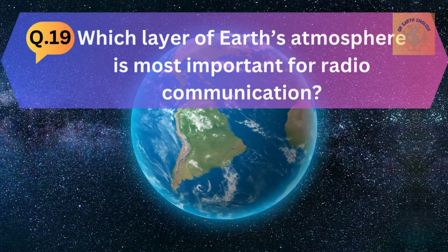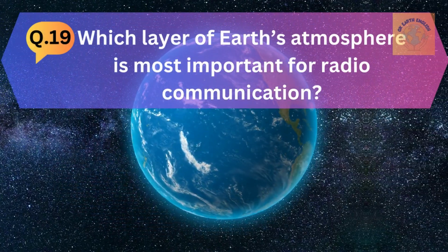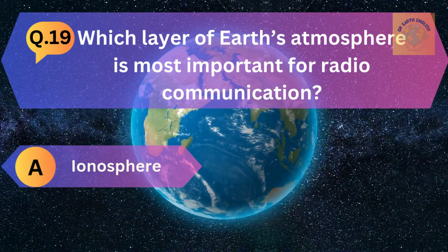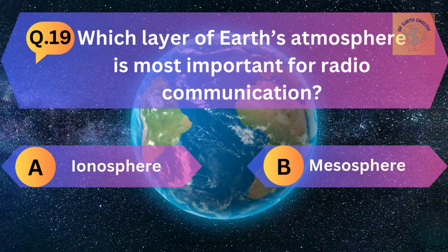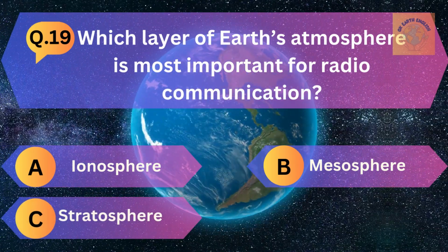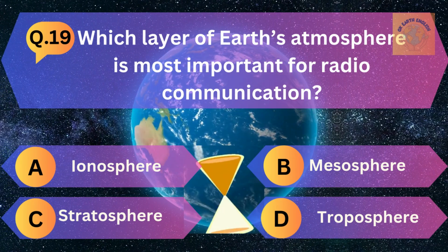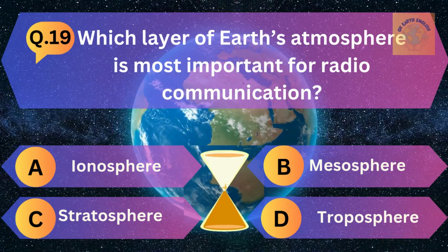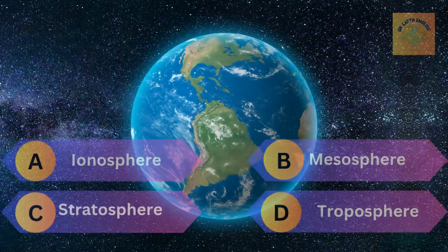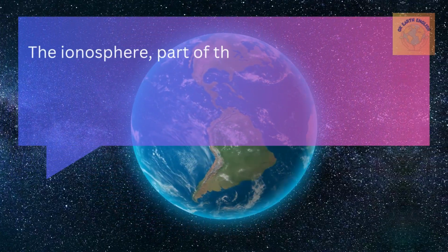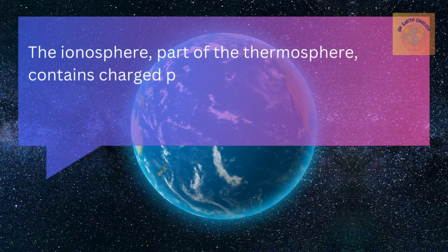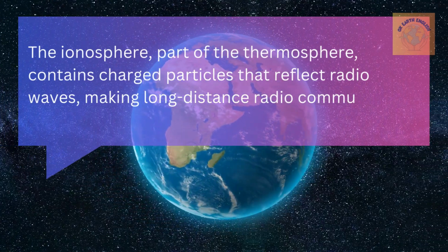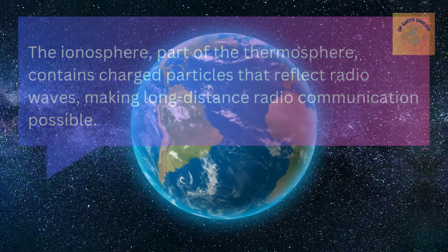Question number 19. Which layer of Earth's atmosphere is most important for radio communication? A. Ionosphere, B. Mesosphere, C. Stratosphere, and D. Troposphere. The correct answer is ionosphere. The ionosphere, part of the thermosphere, contains charged particles that reflect radio waves, making long-distance radio communication possible.